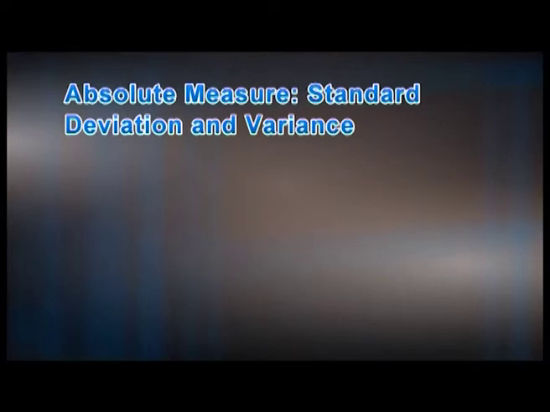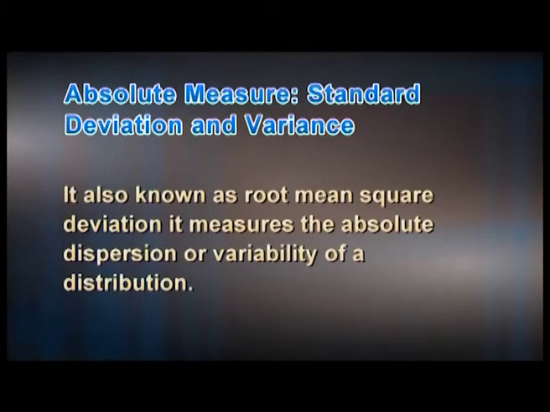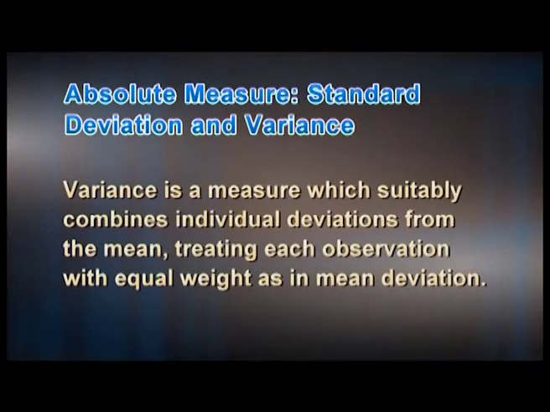Absolute measure: standard deviation and variance. The standard deviation and variance is a concept introduced by Karl Pearson. It is the most widely used measure of variation. It is also known as root mean square deviation. It measures the absolute dispersion or variability of a distribution. Variance is a measure which suitably combines individual deviations from the mean, treating each observation with equal weight as in mean deviation.